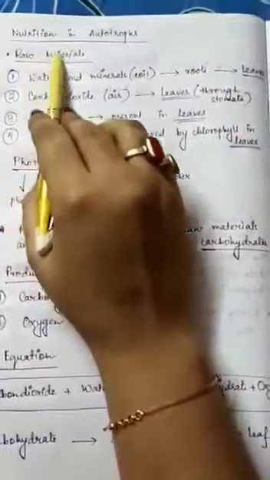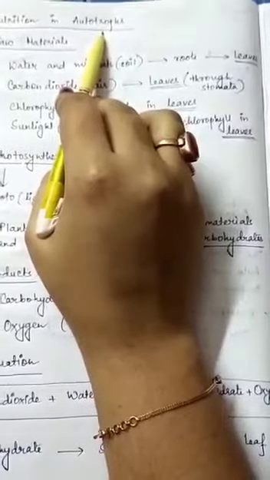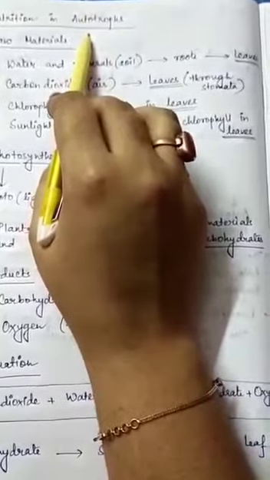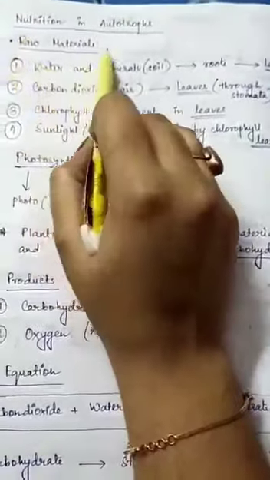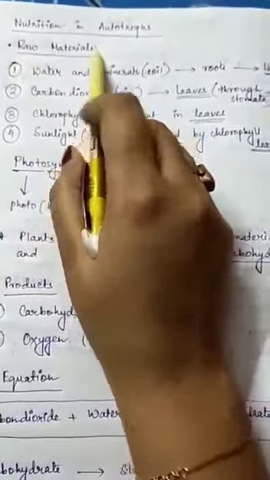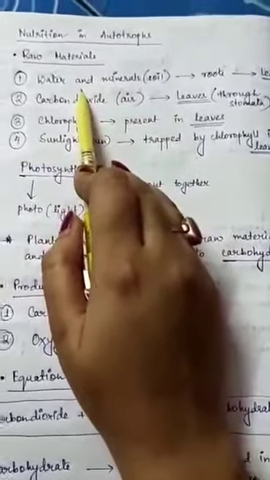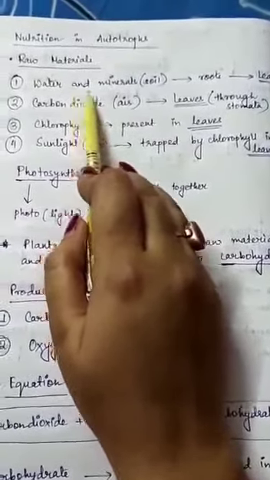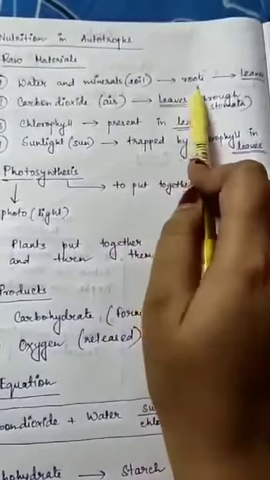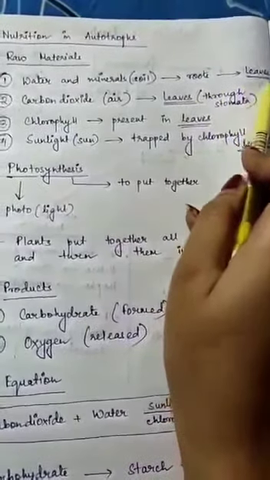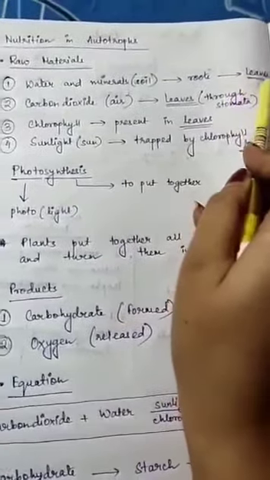We'll move on to our next subtopic, that is nutrition in autotrophs. Now we know that plants are the only living organisms that can make their own food. They use certain raw materials for this process of nutrition. Now what are these raw materials? Firstly, water and minerals present in the soil are absorbed by the root hairs and, through the stem with the help of certain vessels, passed on to the leaves.